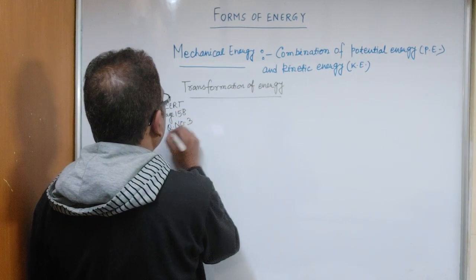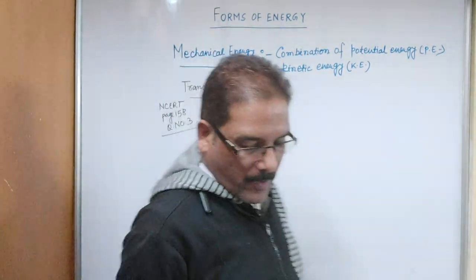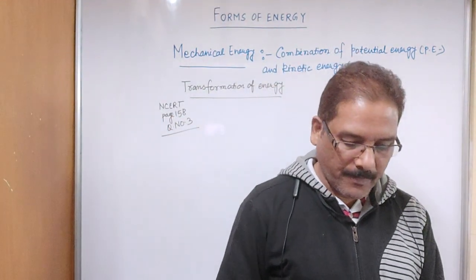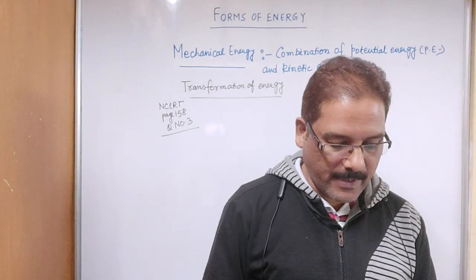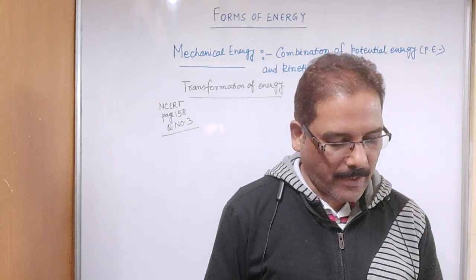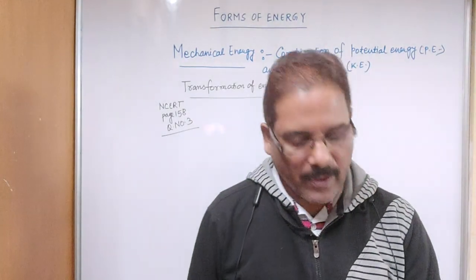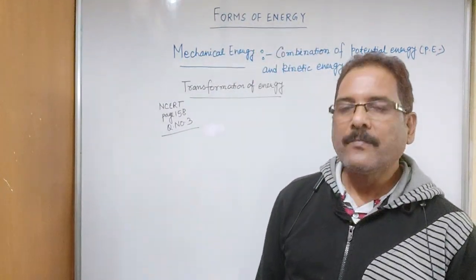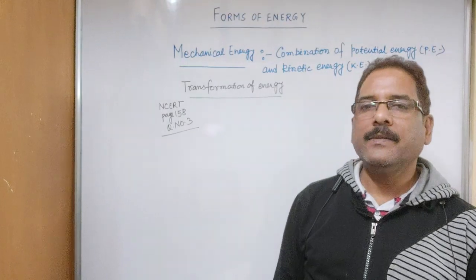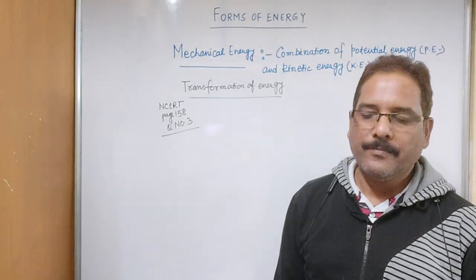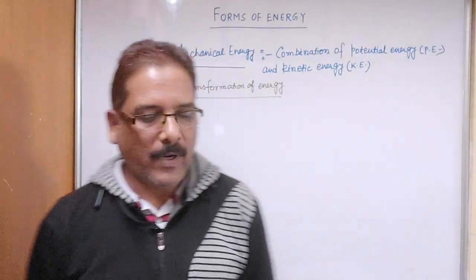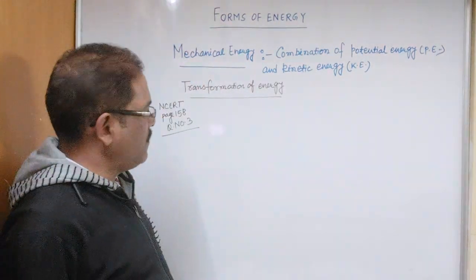Question number 3. The question is, a battery lights a bulb. Describe the energy changes involved in the process. So think over it. When a battery lights a bulb, the battery gives electrical energy to the bulb. So how does it give electrical energy? What is present in a battery?